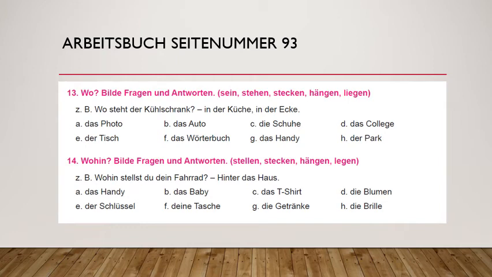Or baby maybe. So maybe if you are putting the baby on the bed, so wohin legst du das Baby? Auf das Bett. It can be asked like this. So in the 13th one, the question should be asked with wo. In the 14th one, the question should be asked with wohin. And in the 13th one, the answer should be in dative, and in the 14th one, the answer should be in accusative. So we will do this question answer round in our live class. Okay.